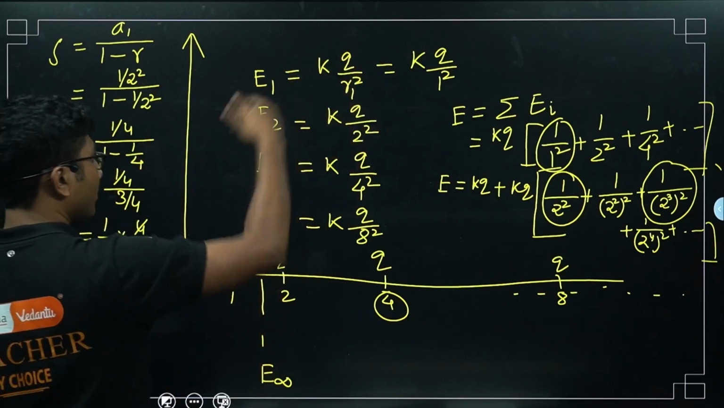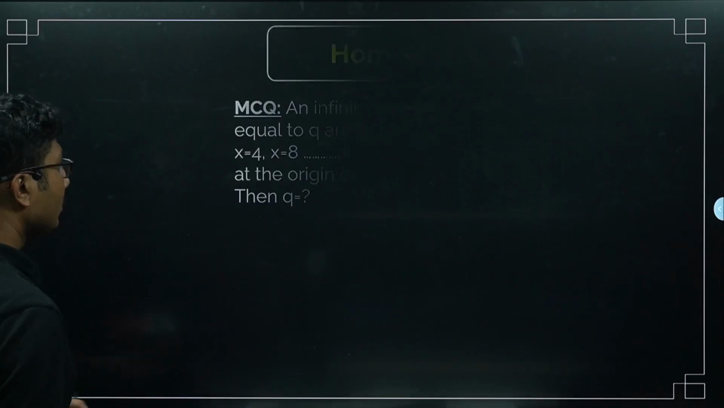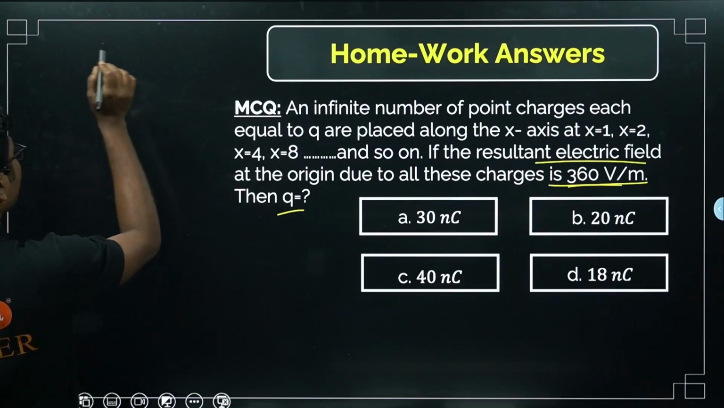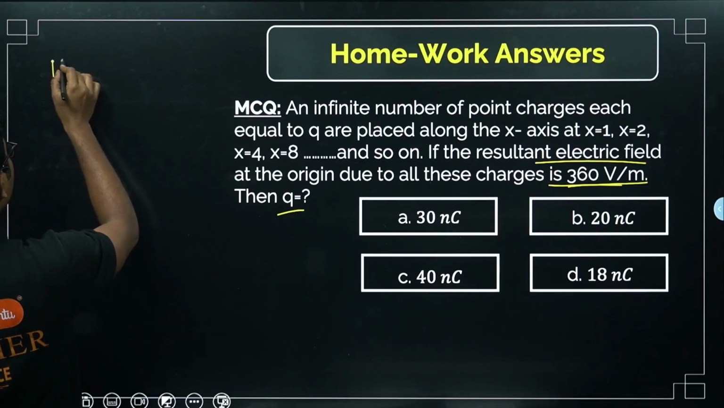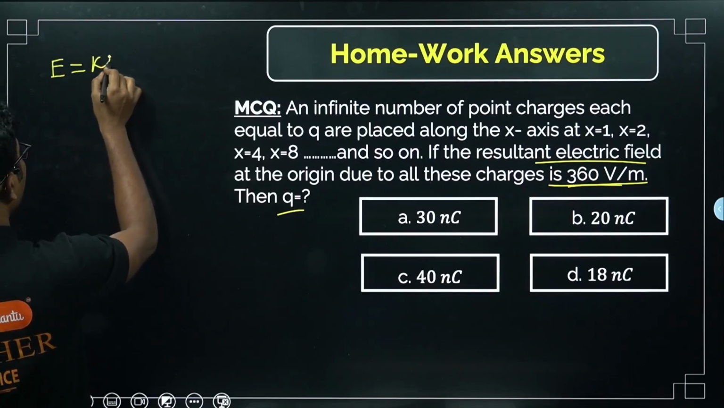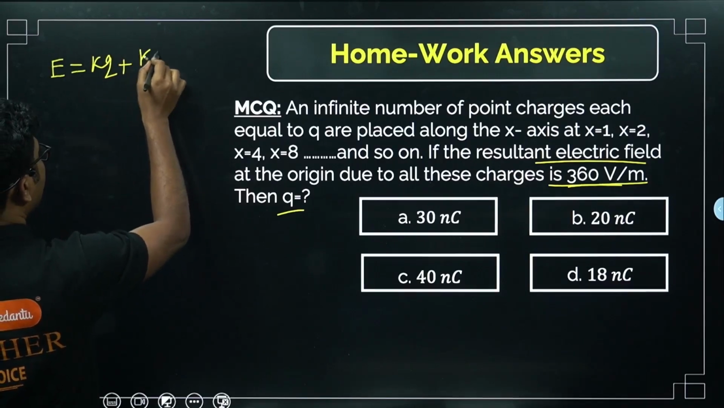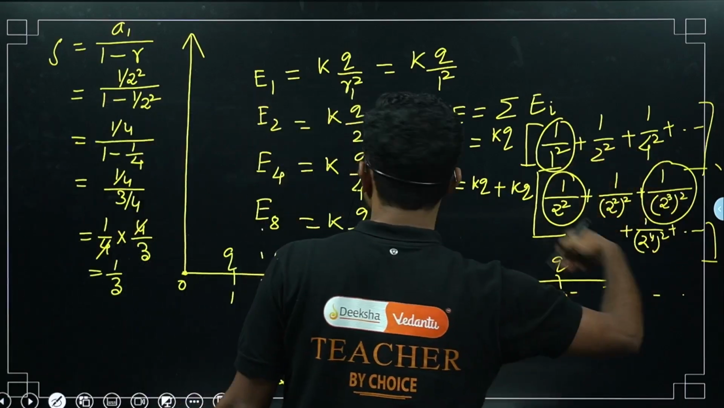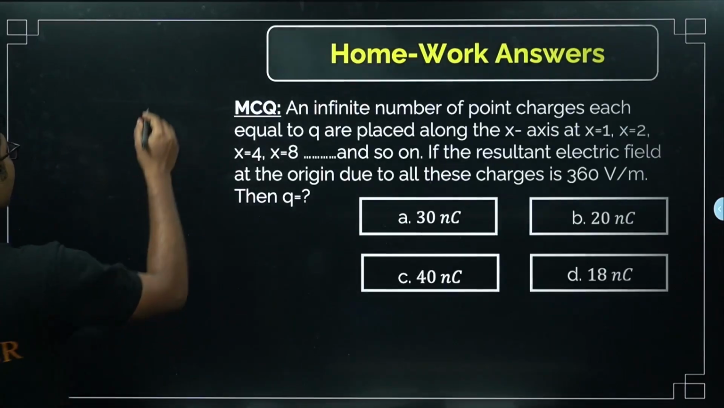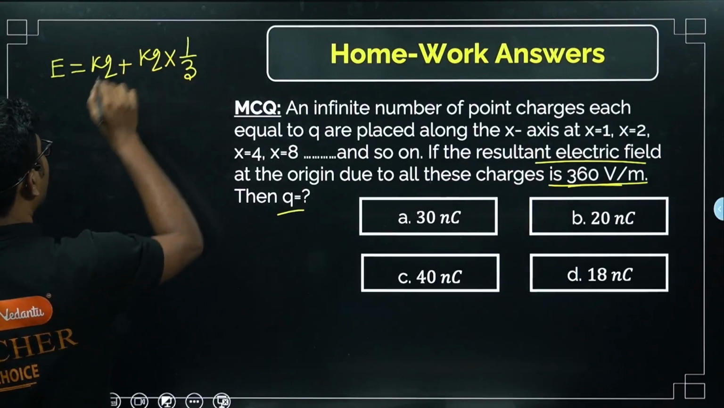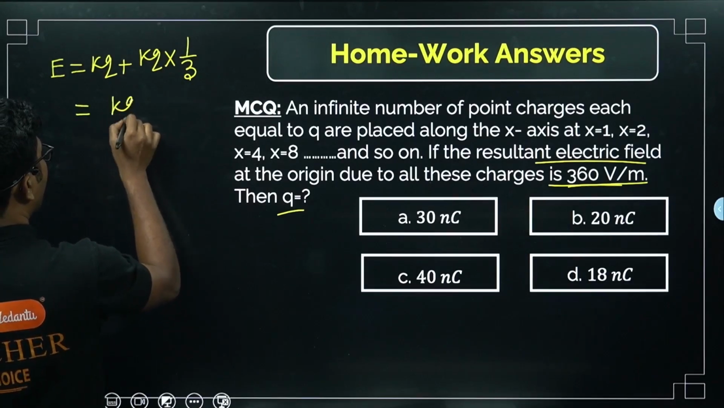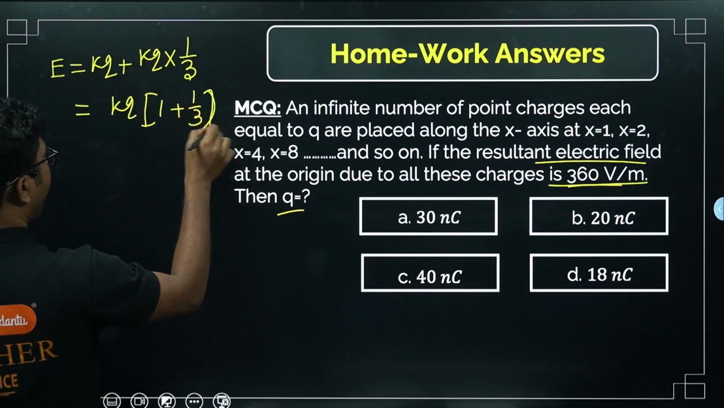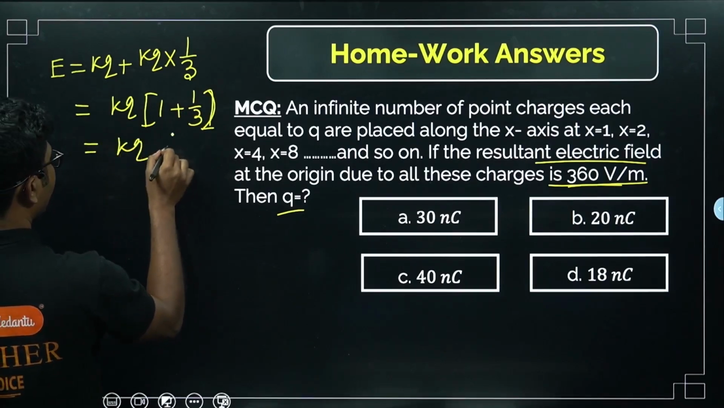Okay, now let me go back to the previous slide and answer the question here. This is the solution, right? We are trying to find the electric field. Electric field is KQ plus KQ times, what is the value we received? We received the entire value of this term as 1 by 3. So KQ is again common, 1 plus 1 by 3. So it will be KQ times 4 by 3.